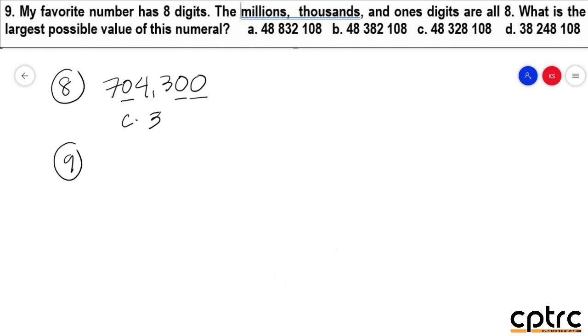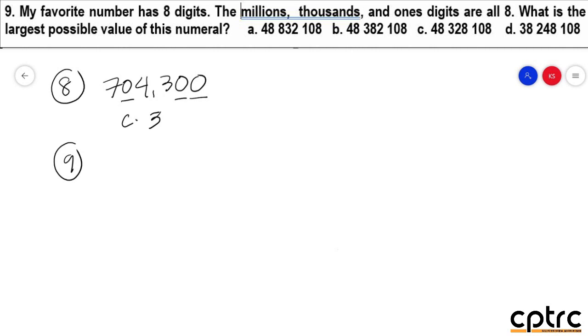Okay, for number 9. My favorite number has 8 digits. The millions, thousands, and ones are all 8. What is the largest possible value of this numeral? So, take note, you are given 2 clue. Una is largest possible. So therefore, sa option po, unahin mo yung pinakamalaki sa lahat, no? At you will do trial and error.